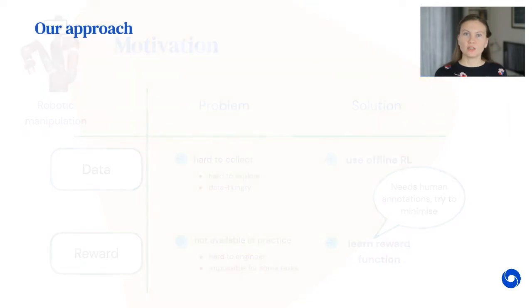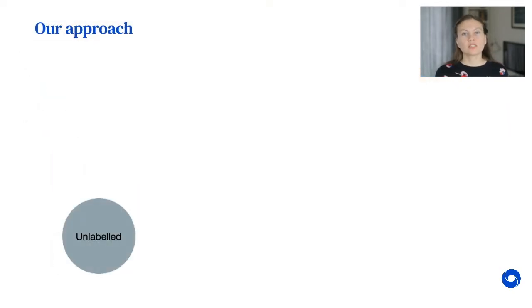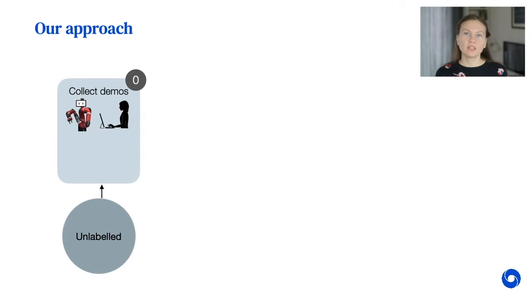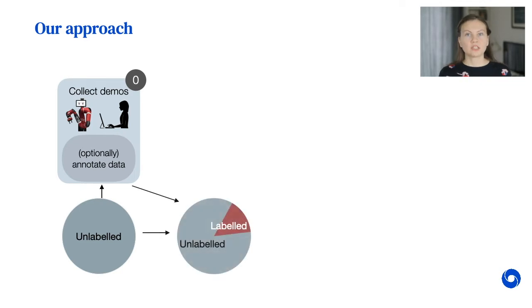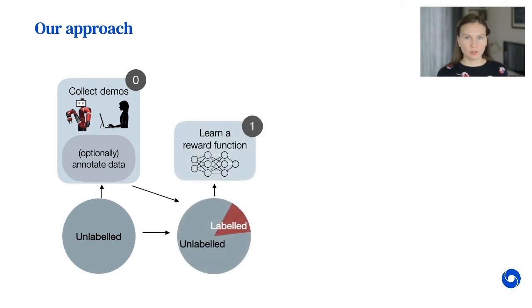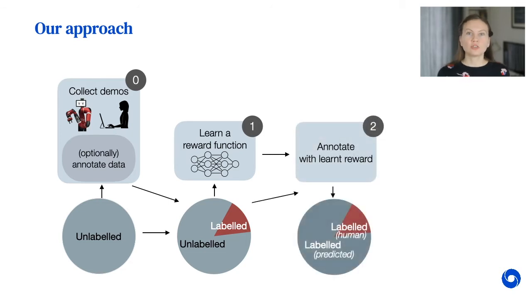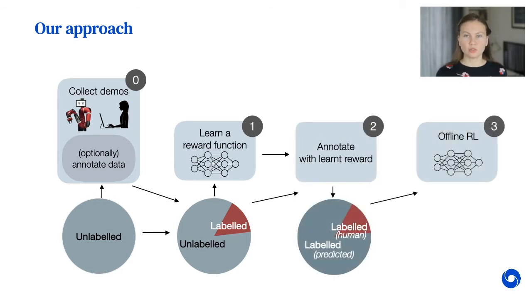As often done in offline reinforcement learning, we start with a big pre-recorded dataset of trajectories. Then, in addition to this, we provide a few demonstrations and optionally annotate them with time-step level rewards. Using the annotated data, we learn the reward function, which is then applied to the unlabeled data to produce reward signals for offline reinforcement learning to learn a policy for the robot.